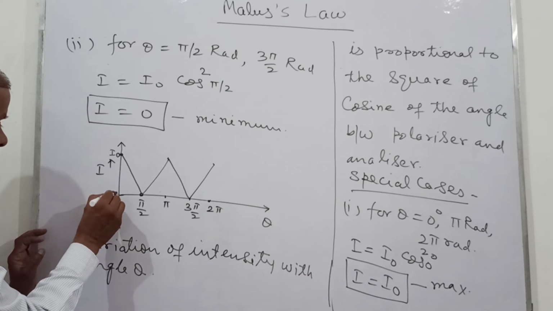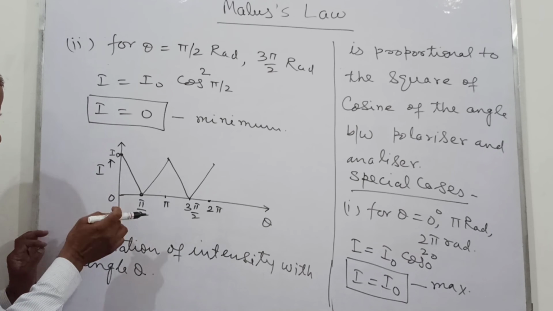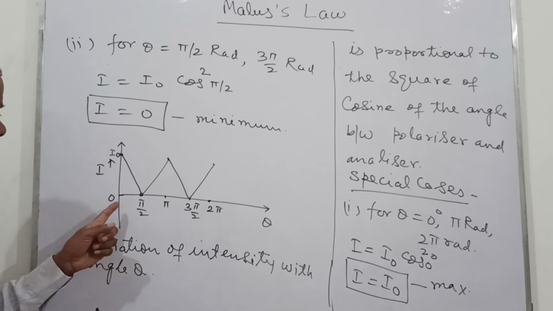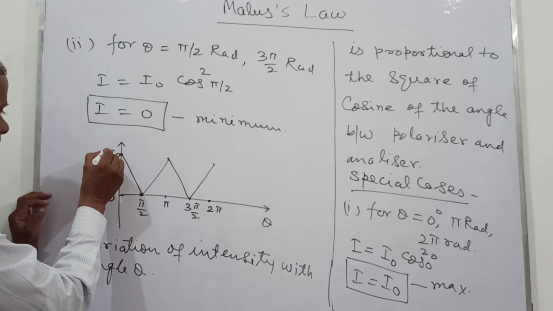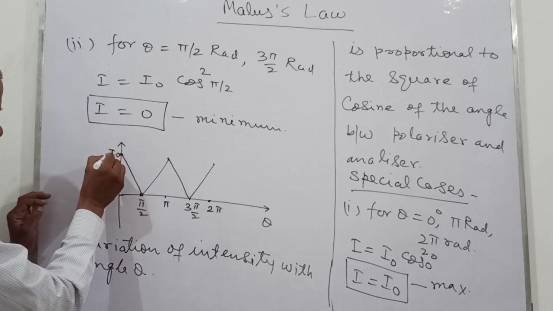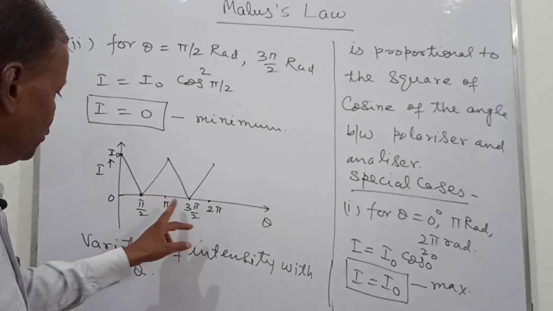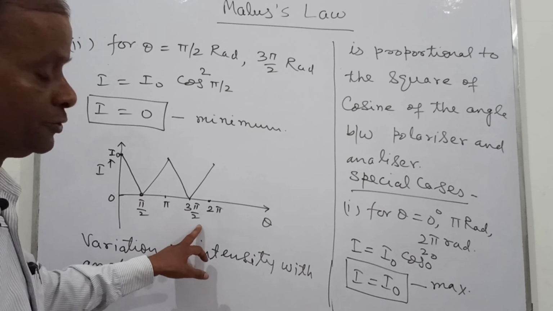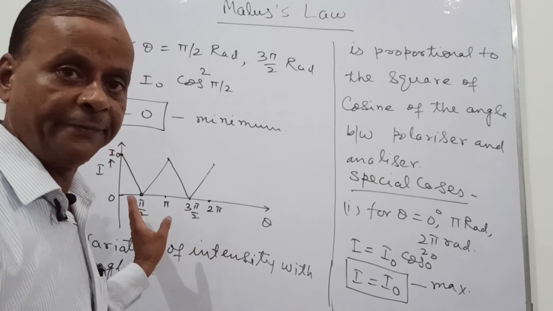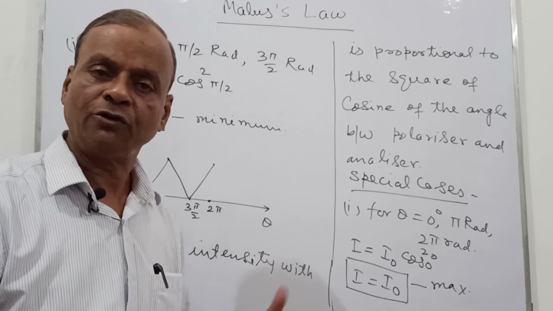This is now 0 degree. Then this is the maximum intensity I naught. This is 0. So at pi by 2 and 3 pi by 2 intensity is 0, and the remaining ones are not 0.